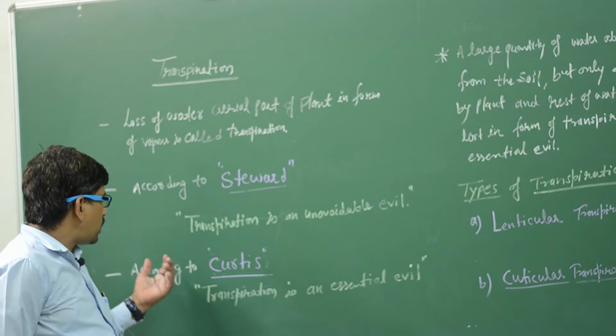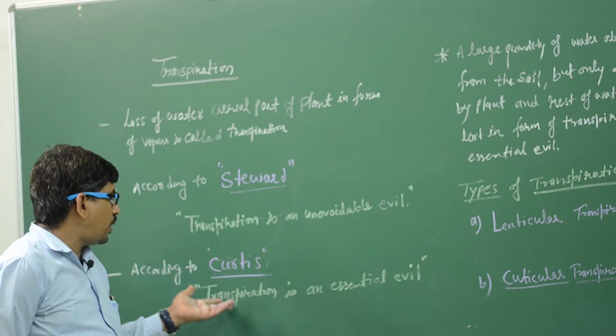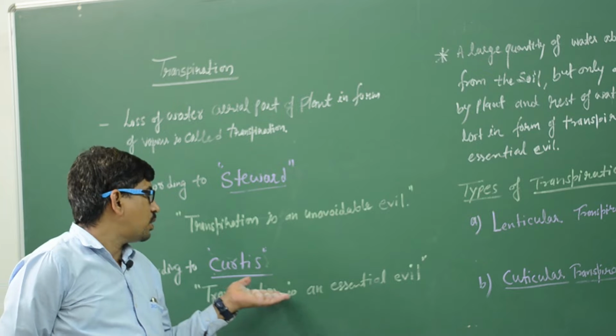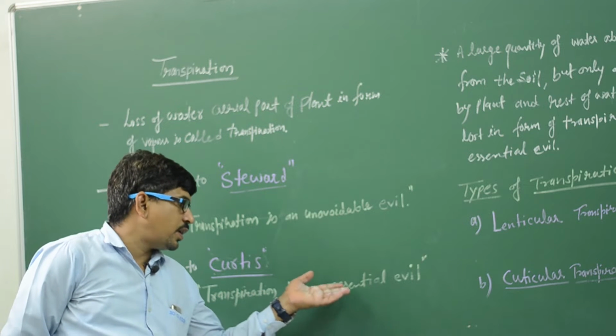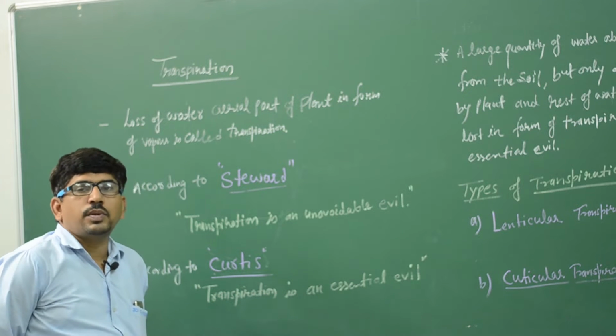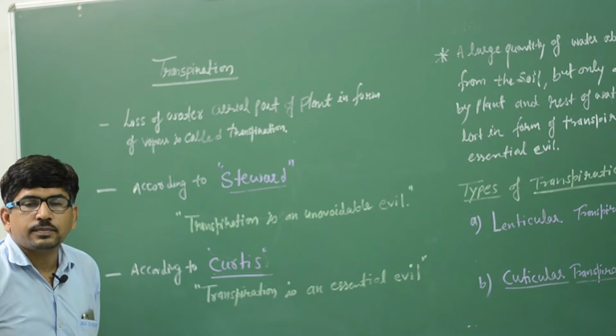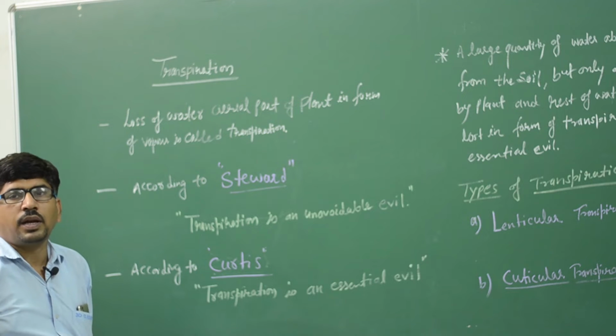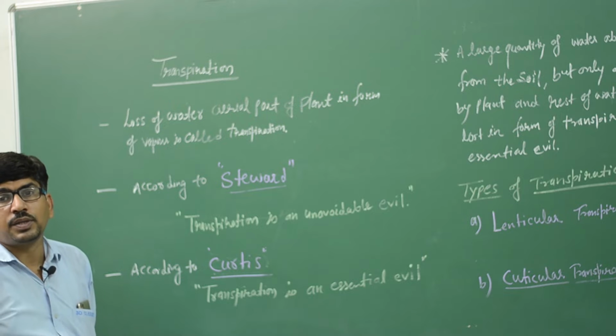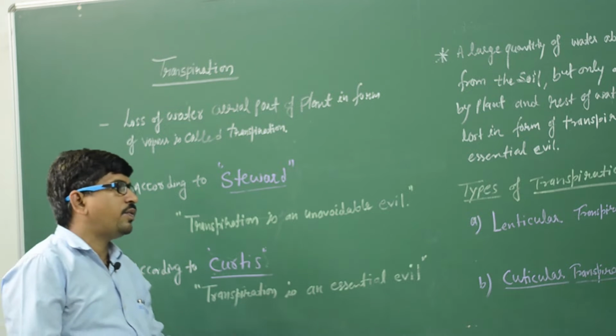Second, the same thing is shared by Curtis in a different way. The transpiration is an essential evil. Essential means आवश्यक बुराई. हमें मालूम है ये गलत है, परंतु फिर भी कंपलसरी है. So that is the essential evil.